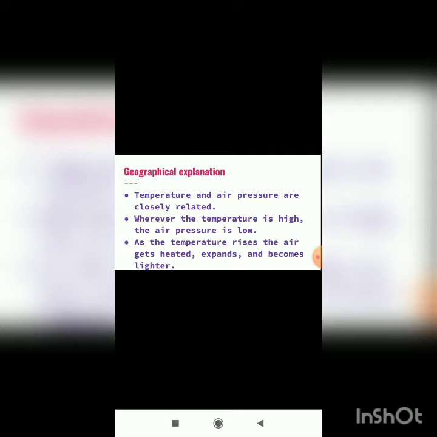So as the temperature rises, the air gets heated, expands, and becomes lighter. What happens to the air as the temperature rises? It gets heated, it expands, and then it becomes lighter. This lighter air in the vicinity of the Earth's surface starts moving up towards the sky.